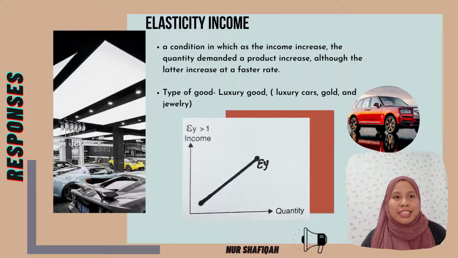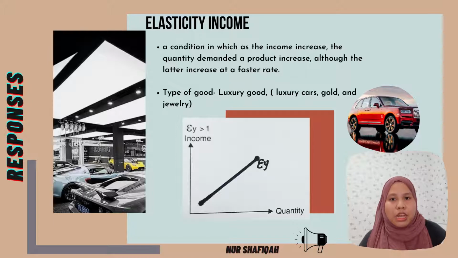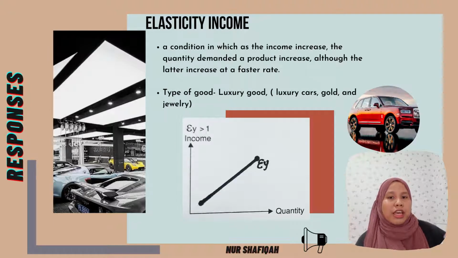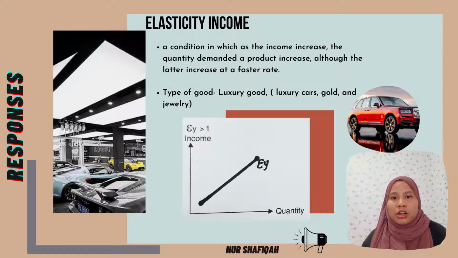Next is elastic income. Elastic income is a condition in which, as income increases, the quantity demanded for a product increases, although the latter increases at a faster rate. For example, luxury goods like luxury cars, gold and jewelry.